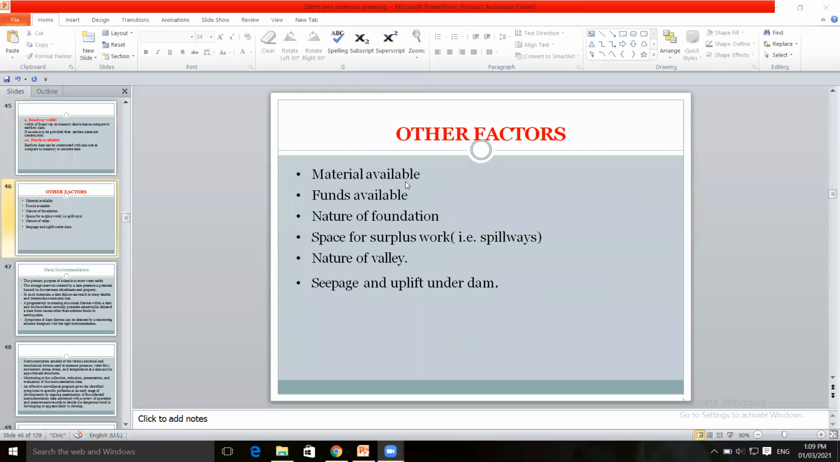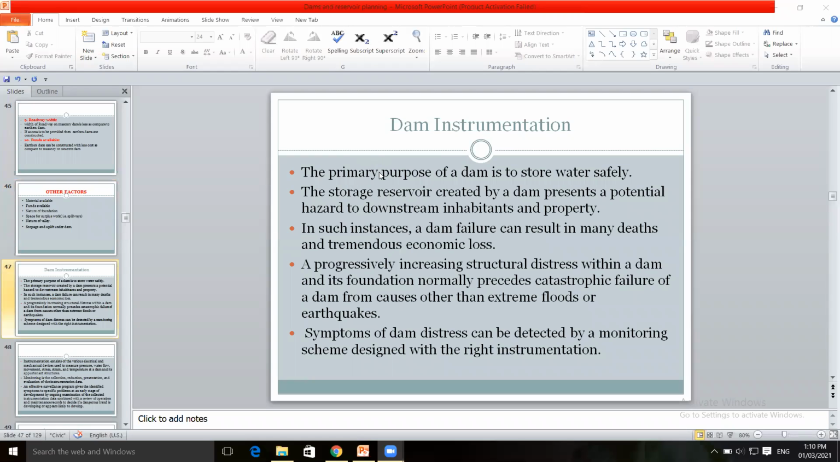Then other factors: material availability that we have seen, funds available, nature of foundation, space for surplus work for the spillways, nature of valley, seepage pressure and uplift pressures under the dam. Based on that, the location of the dam and type of dam is selected. After this, dam instrumentation. Those are some of the factors governing the site selection of the dam that we have seen.